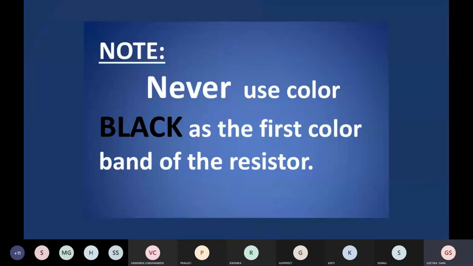So now the next important point is that never use black color as the first color band in the resistor. So why should we not use black color as the first color?